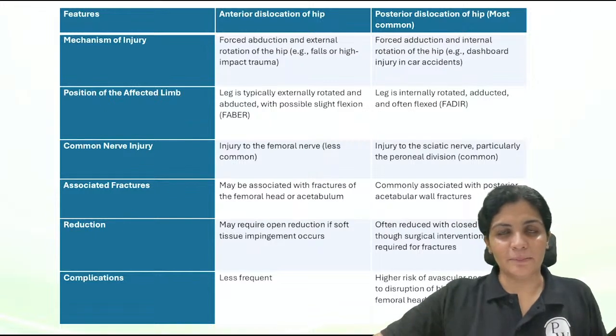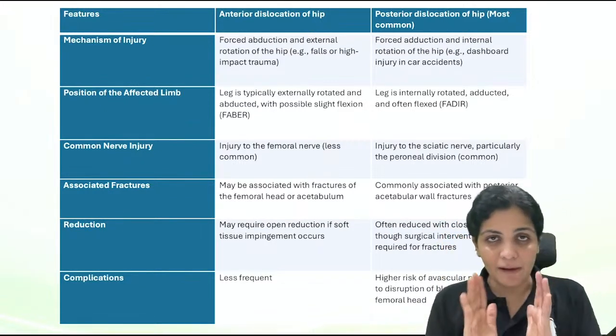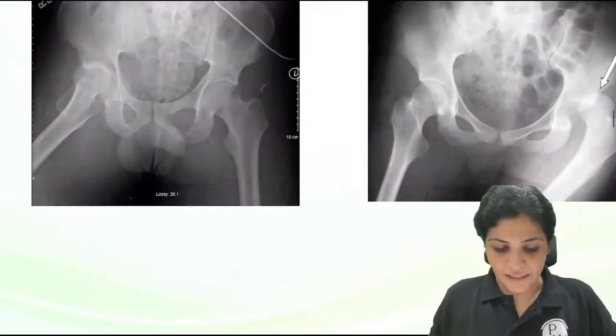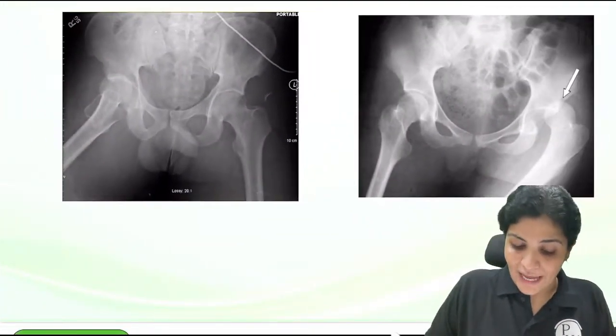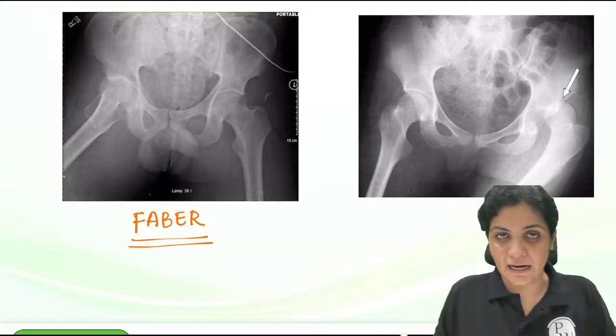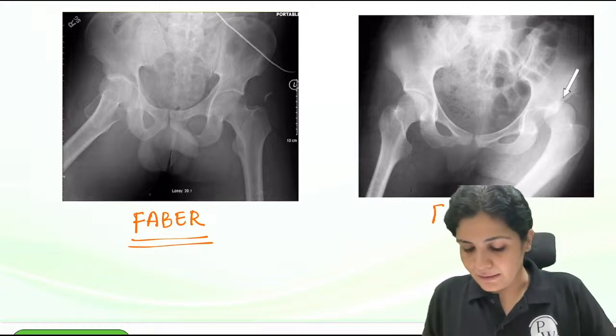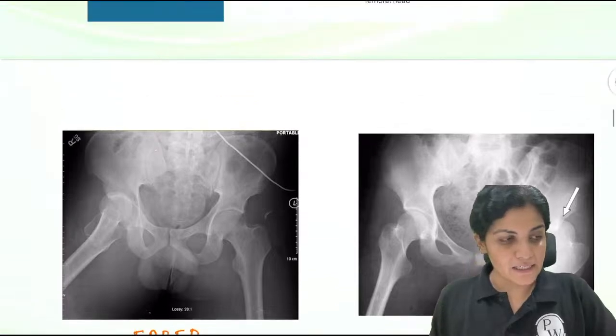So I have come up with a table because this is very, very important. I don't want you to miss any point, so you will go back and read. I will just explain in detail here what you have to remember about anterior and posterior. In anterior, the head of the femur comes anteriorly, and here the head of the femur goes posteriorly. And which is the most common, anterior or posterior?